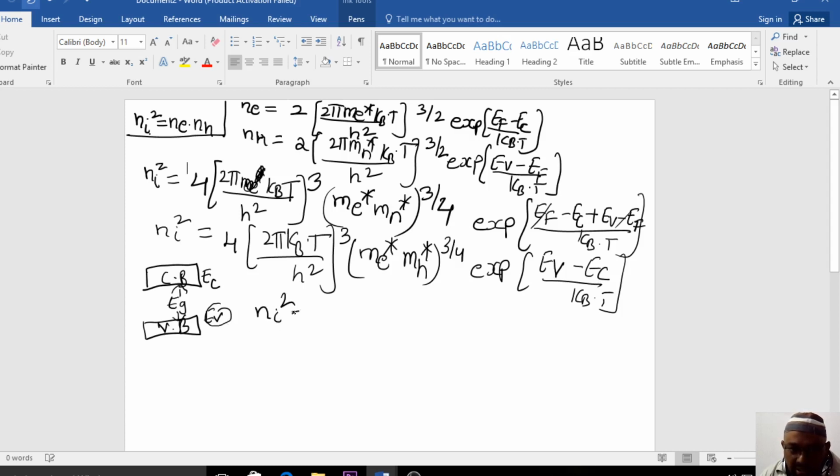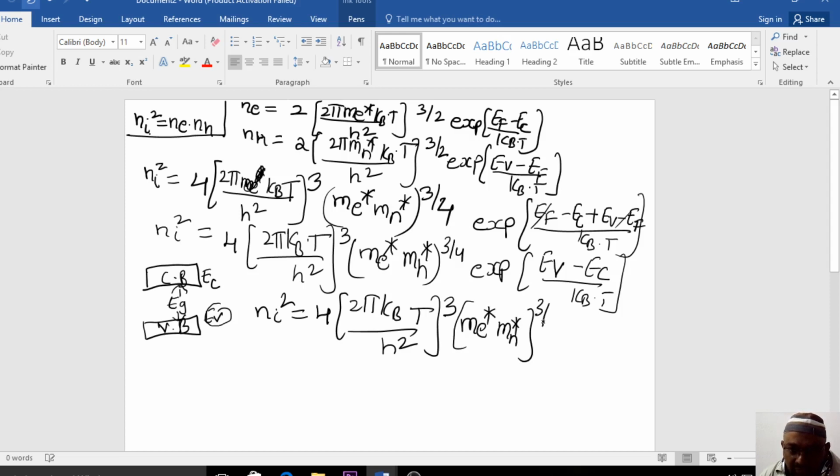Ni square is equal to, just see the diagram, 2 pi kb into T by h square whole cube, m asterisk e, m asterisk h, whole to the power of 3 by 2, exponential of EV minus EF, which now will become minus EG.